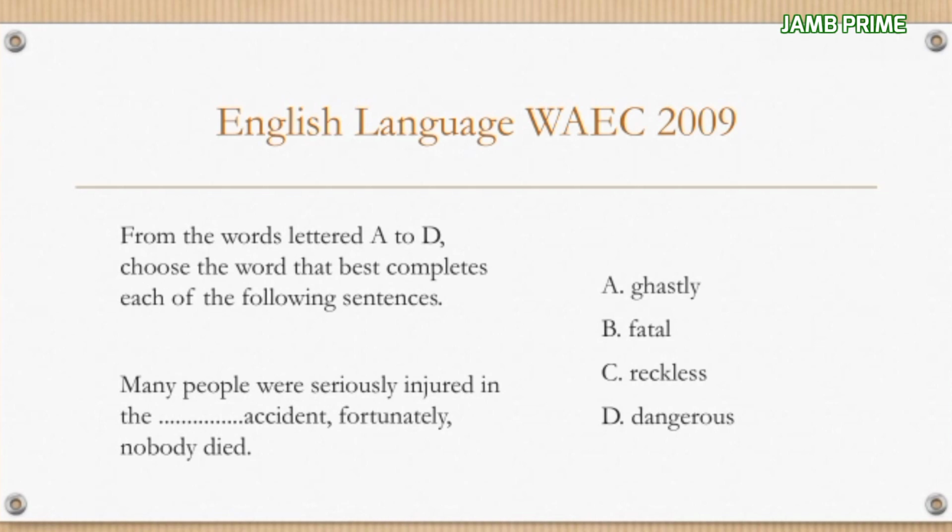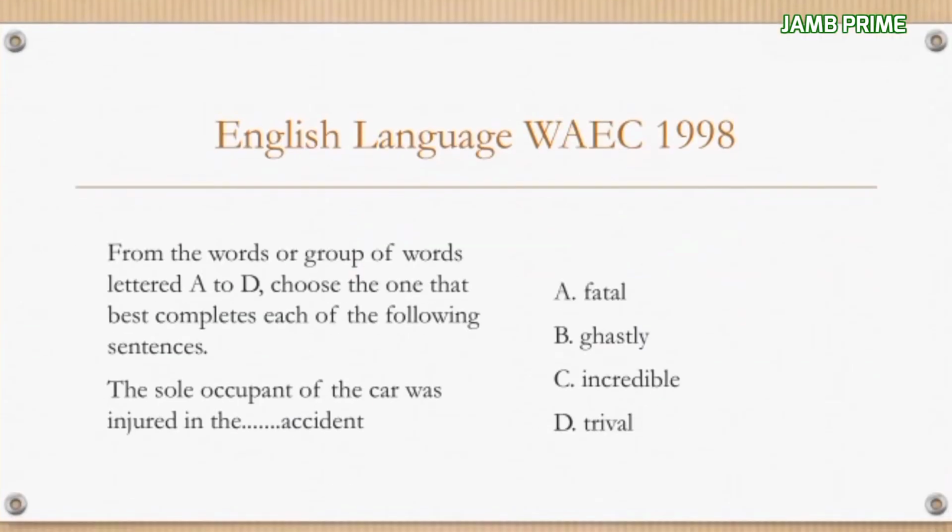So before we actually look at the answer, let's see number two question, which is the WAEC 1998 question. So almost the same stuff, which is, he said the sole occupant of the car was injured in the dash accident. A. Fatal. B. Ghastly. C. Incredible. D. Driver. So what is the meaning of the word ghastly and fatal? So we are going to be looking at the difference between both of them before we answer both questions. So let's see the meaning of both of them now.